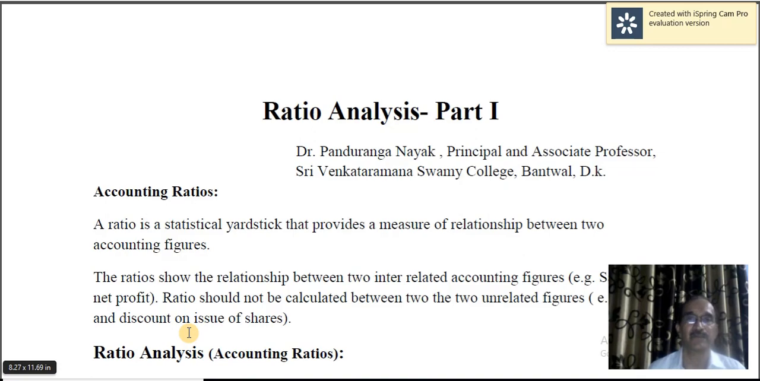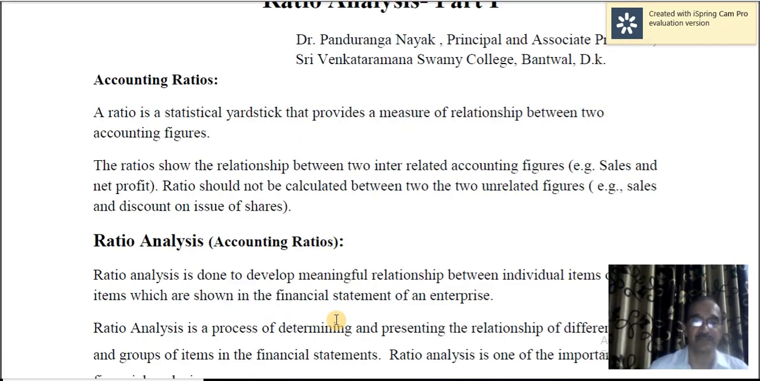For example, gross profit ratio is say 25%. What do you mean by that? If you sell goods of rupees 100, you are going to make a gross profit of 25. So that is the interpretation of that particular ratio. That shows the relationship between two accounting figures. Okay, what is ratio analysis?